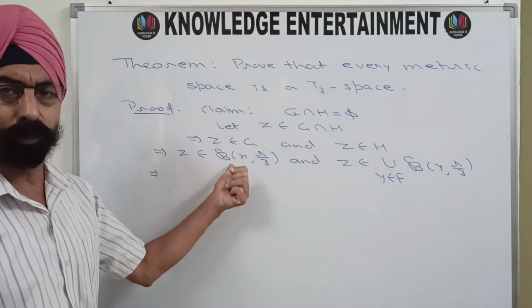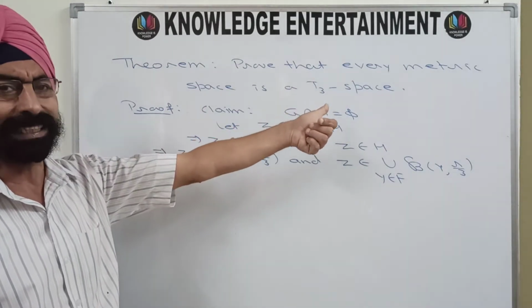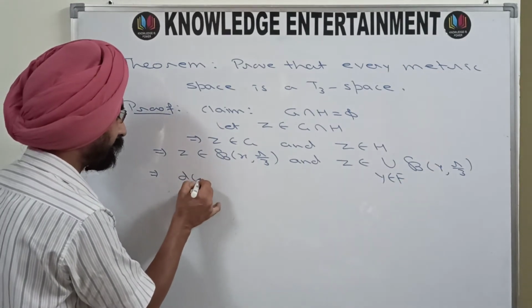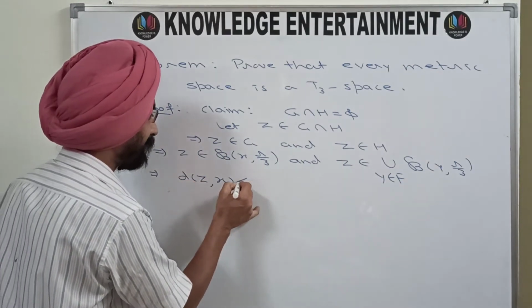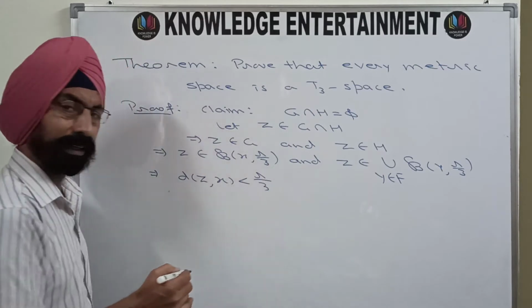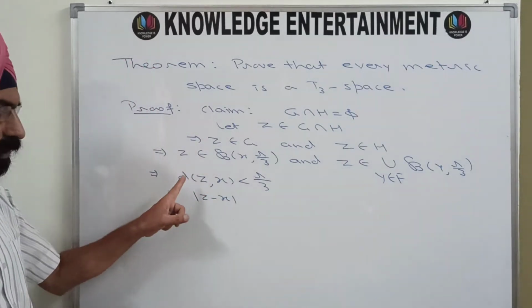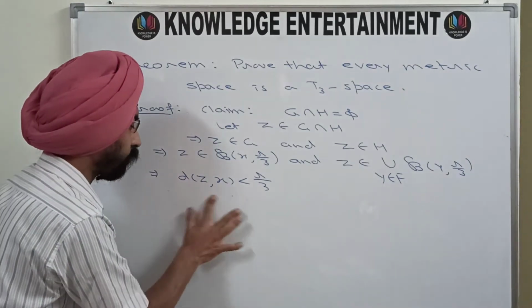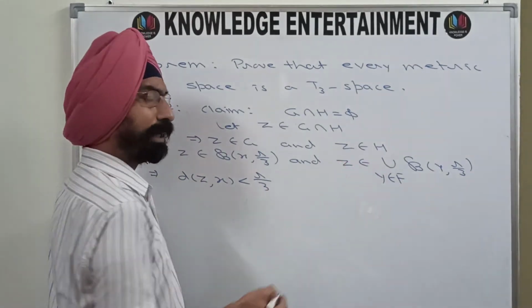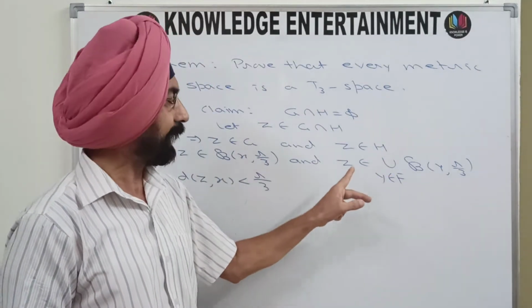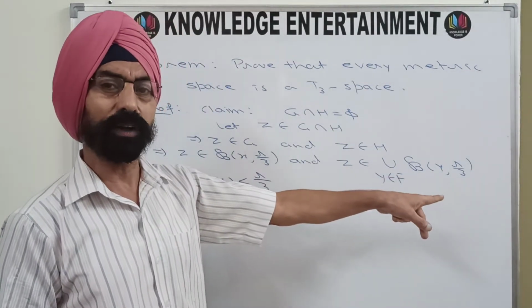Now since it is an open ball in a metric space where d is the metric, from here you will get d(z,x) is less than r/3. Earlier you were writing z minus x; now it is d(z,x). Similarly, since z belongs to the union, z must be in at least one of these open balls.